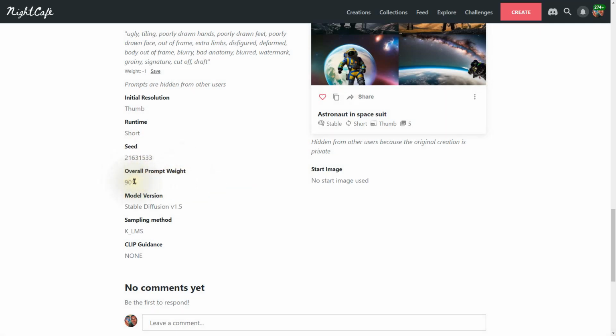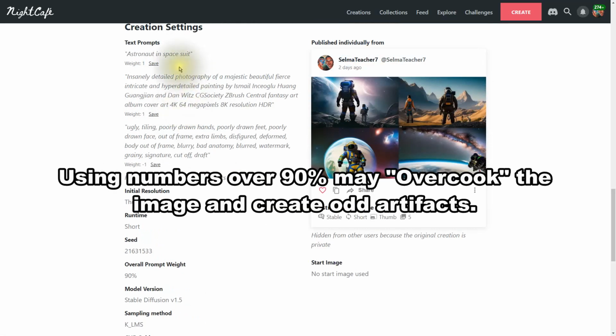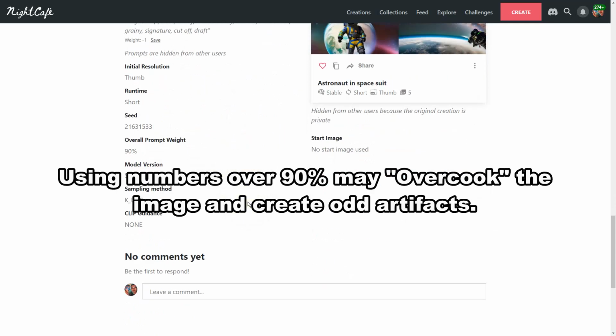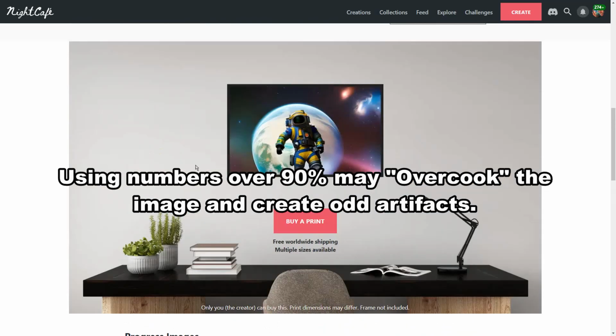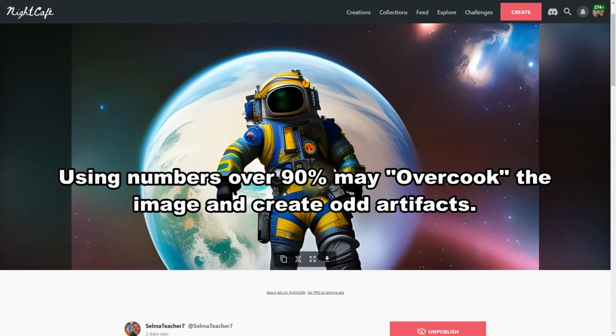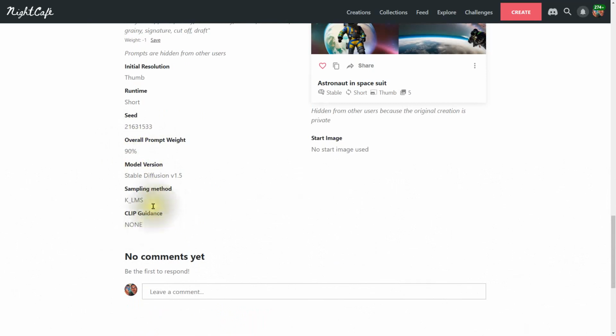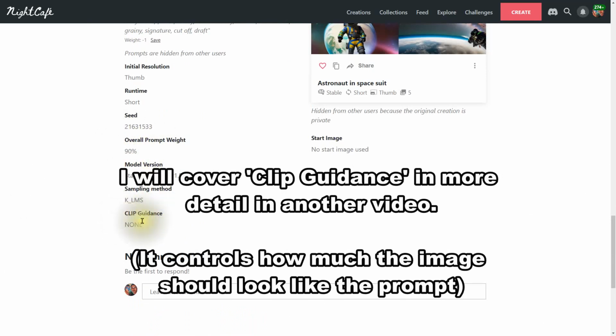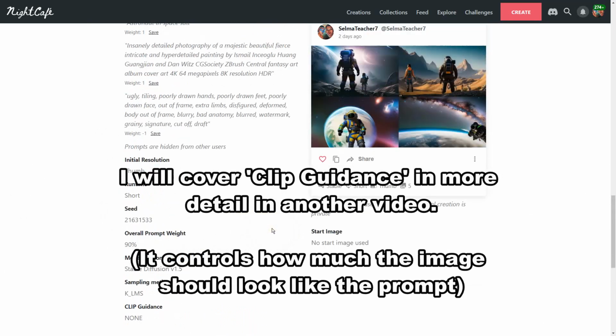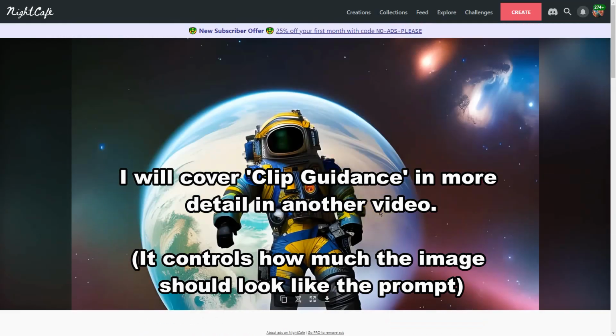Overall prompt weight, I put 90% in there because I was confident in the words I was using. So I put that really high. A lot of people will put 50%, 60%, but it's really up to you. You can experiment and see how it differs there, but I usually use a higher number above 80%. And sometimes I will use a clip guidance of simple, but on this one I used none. And there we go.